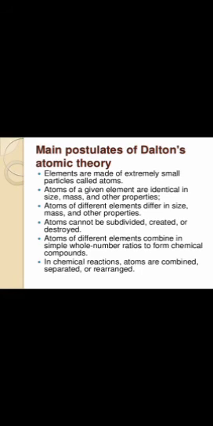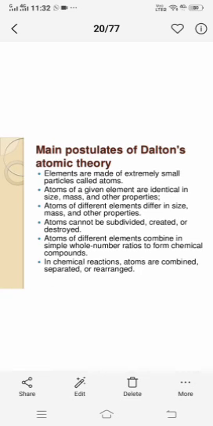So these are the theories of John Dalton. He explained that whatever elements are present, those elements are made up of small particles, and those particles are called atoms. He gave these postulates, children. Some things were already studied earlier.